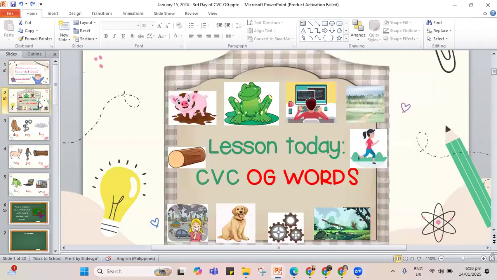Now let's start with our lesson, and remember for this week we will have our OG words. Let's go back and review the OG words that we have. We have the hog, another word for pig is a hog. We have the frog. A frog is an animal that likes to croak. We have the blog. You can read articles or stories from a blog on the internet.